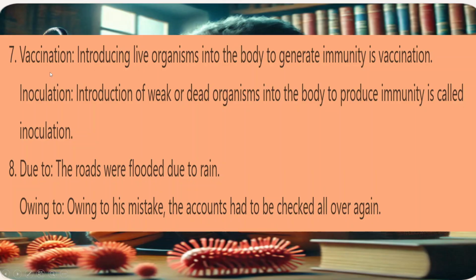Seventh one, vaccination. Introducing live organisms into the body to generate immunity is vaccination. Then inoculation is the introduction of weak or dead organisms into the body to produce immunity. What is the difference between these two? Vaccination means while the person or animal is healthy, they vaccinate the organisms into the body in a very little amount so that immunity is generated.